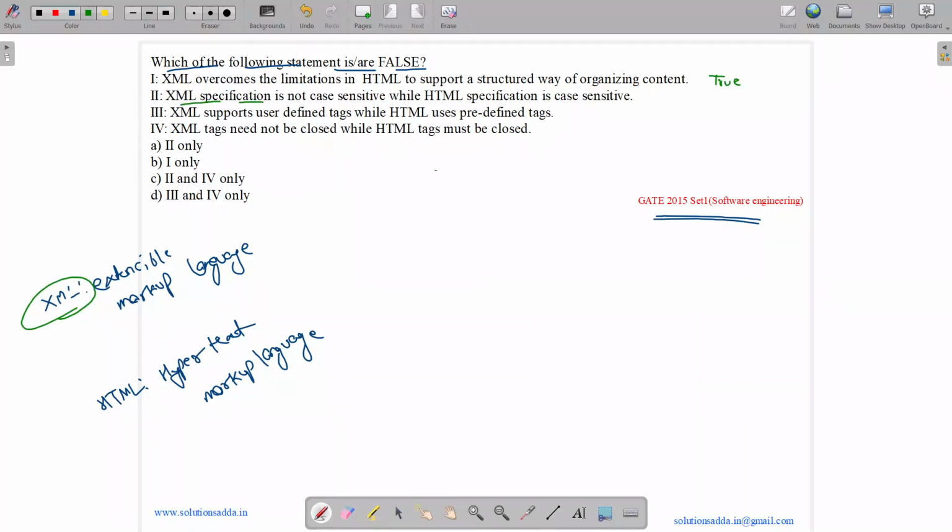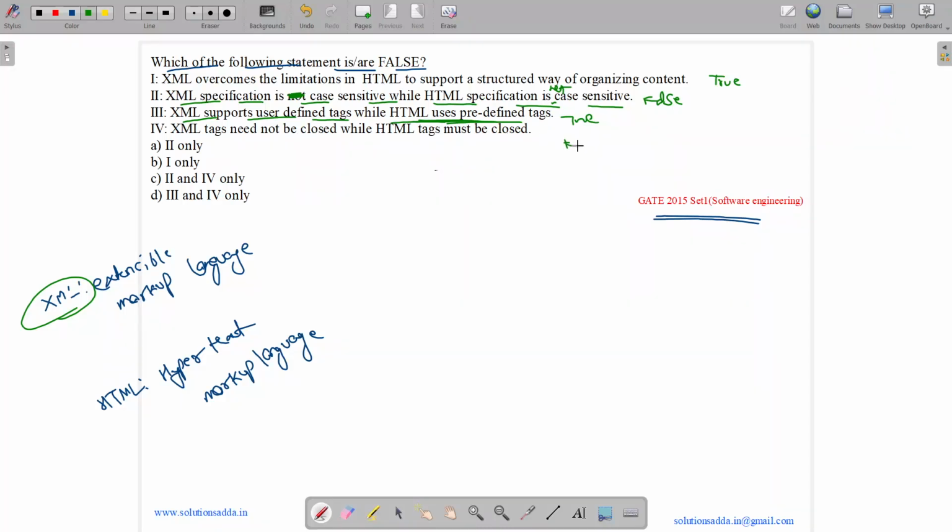XML specification is not case sensitive while HTML is case sensitive. No, this is false. Actually, XML is case sensitive while HTML is not case sensitive. So this is false. Now we have XML supports user-defined tags while HTML uses predefined tags. Yes, XML can have user-defined tags while in HTML we can use only the predefined tags. So this is true.